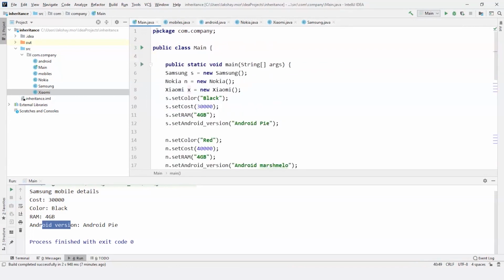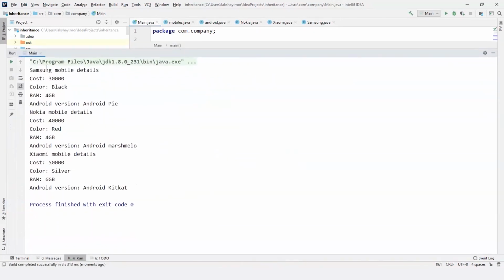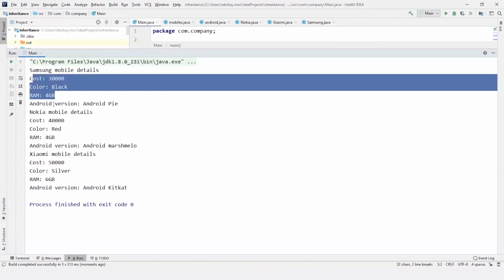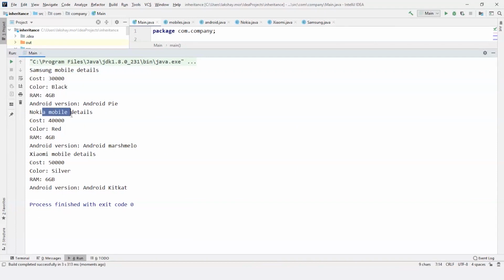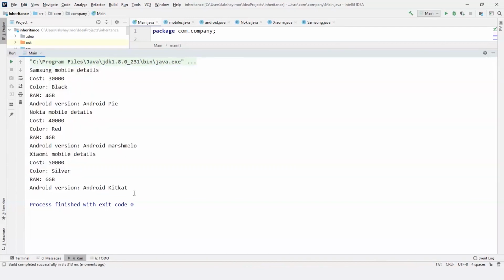So now let's execute it. We have successfully executed our program. Let's have a look at it. Here are the Samsung mobile details in the starting, color, cost. After that Nokia mobiles, and in the end Xiaomi mobile, and everything that we gave as values are here. So with this we have completed our program.